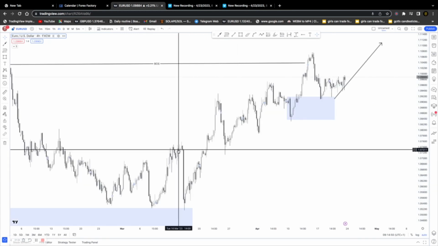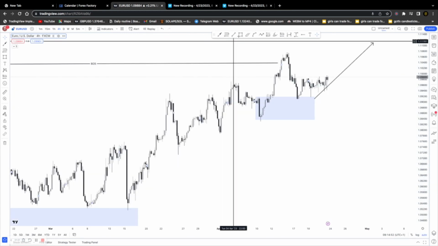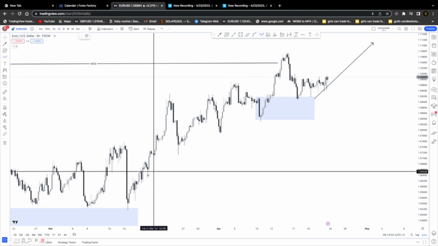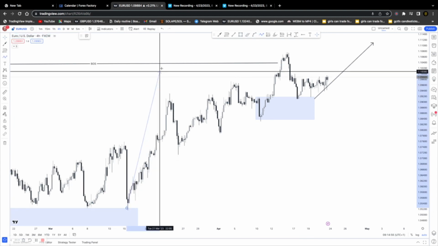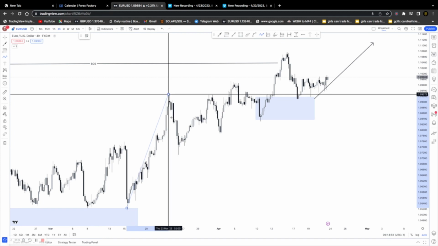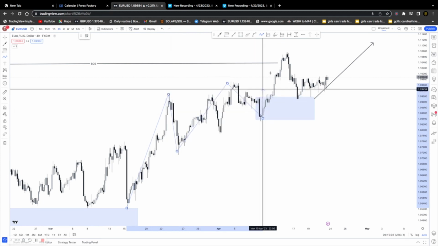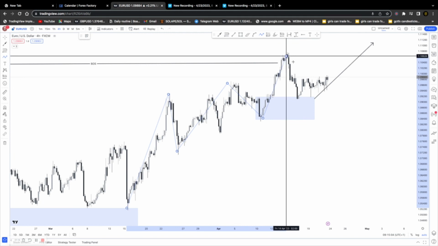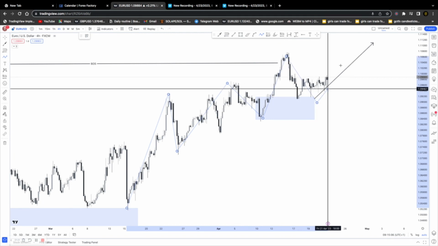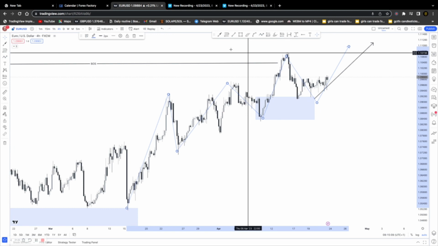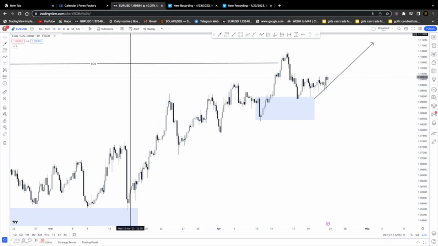If we zoom out our chart, we can clearly see that we are in a bullish time frame where the market has been creating a series of higher highs and higher lows, higher highs and higher lows and higher highs. So currently our expectation of that flow is for the market to also create a new higher high technical structure on the 4 hour time frame. We want to see the market create a new higher high technical structure.